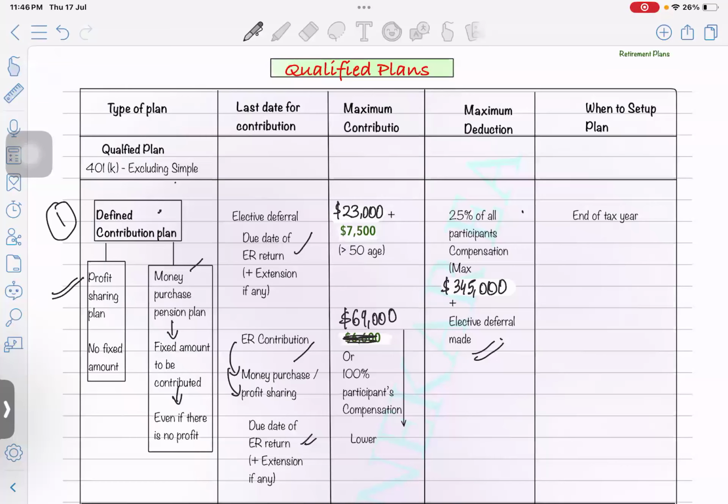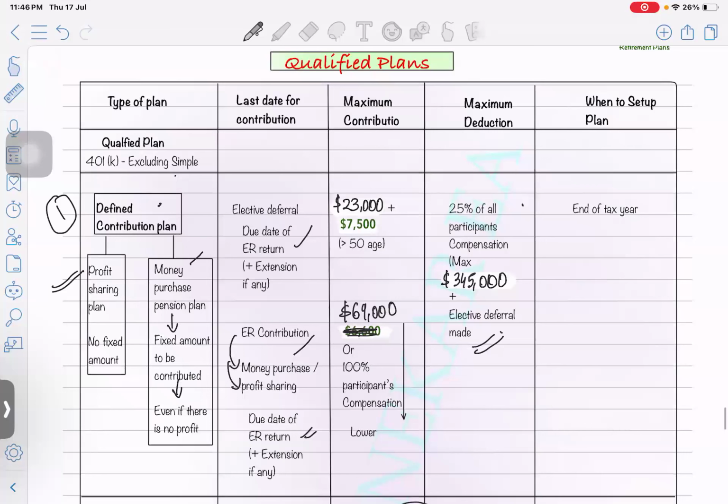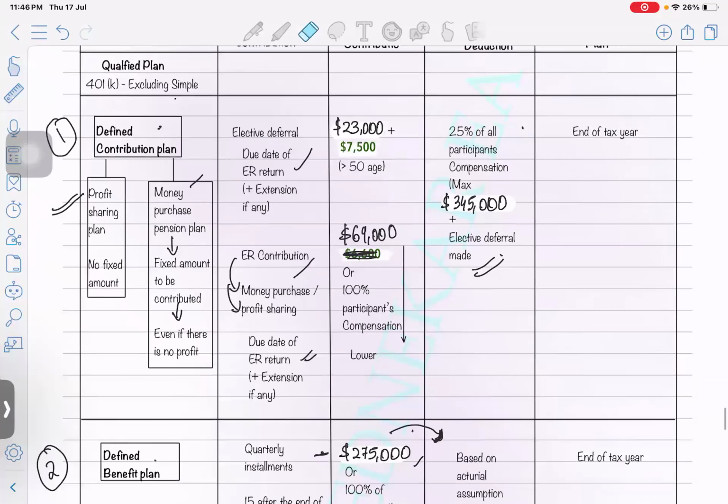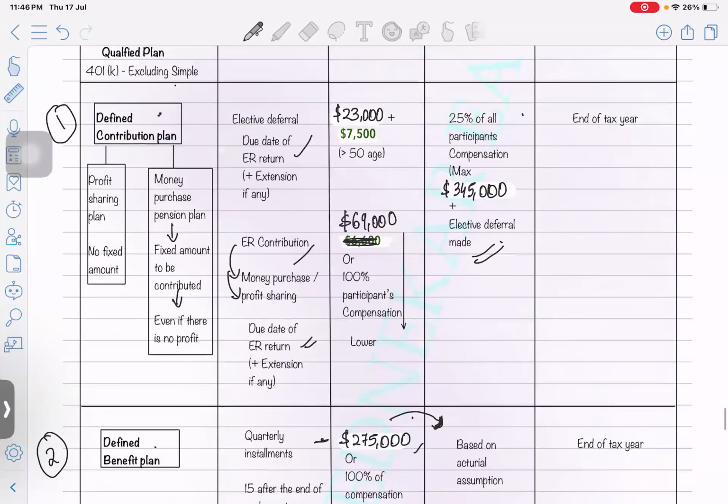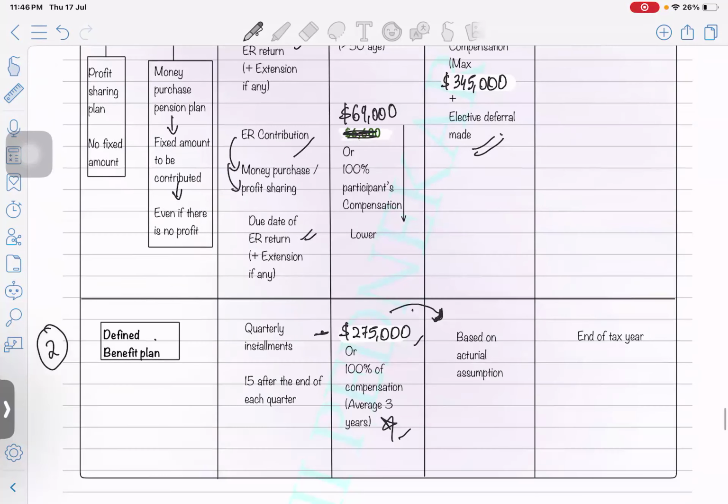So what are the qualified plans? These are also a deductible plan. It's not a savings incentive match plan, meaning the employer is going to contribute either a certain percentage of the profit or a fixed amount. That's why we call it a qualified 401k plan; you cannot use the words savings incentive match plan. It's a qualified 401k plan. So it will be bifurcated into two categories. One is defined contribution, second is defined benefit.